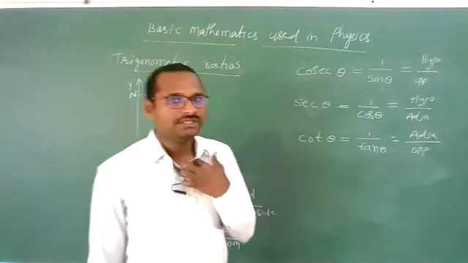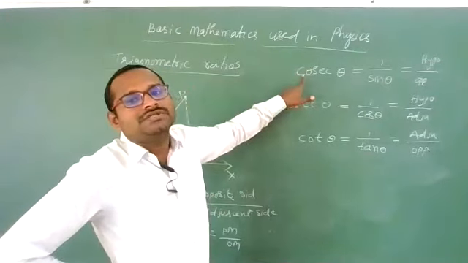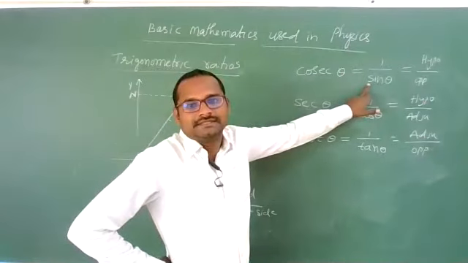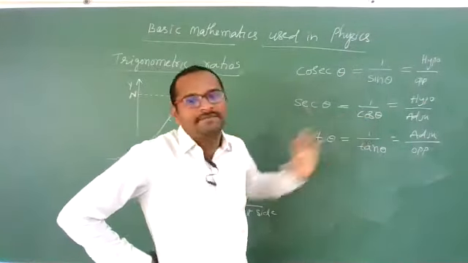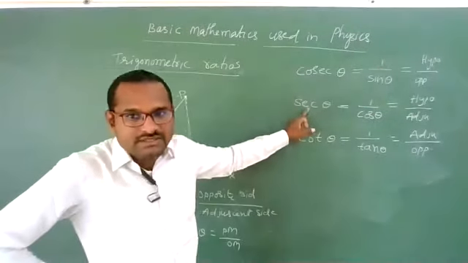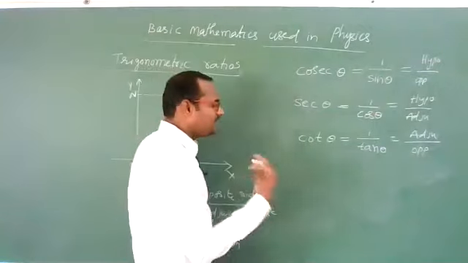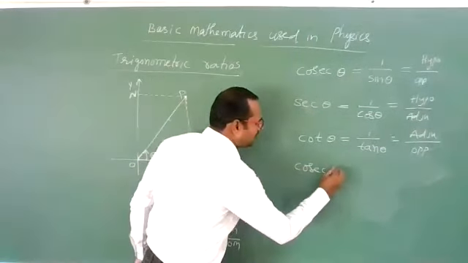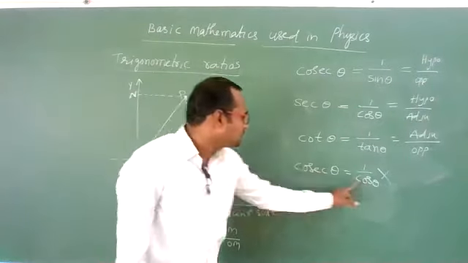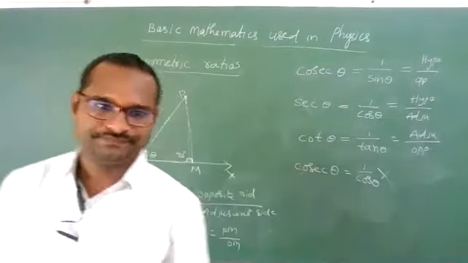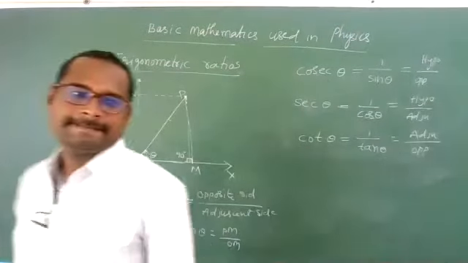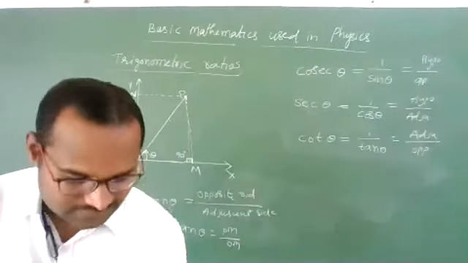Cot means tan. Now, sometimes students get confused. They think cosec means 1 by cos. No, wrong. When C comes, you should get S. When S comes, you should get C. Remember like that. Cosecant theta is 1 upon sin theta, and secant theta is 1 upon cos theta. Some students, by confusion, write cosecant theta is equal to 1 by cos theta. It is wrong. Both C should not be there. Remember like that.